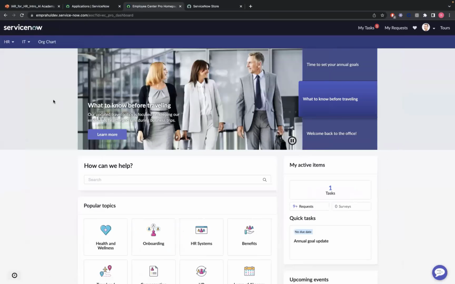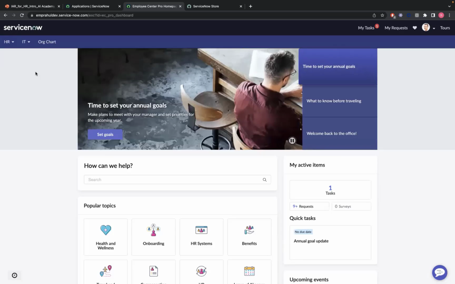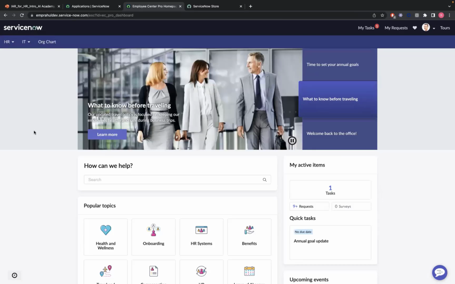Okay, so let's dive into a quick exercise. Before going further, what we're going to do today in the exercise is first see the end user experience, and once we see that, we'll also experience how the admin is going to configure IR for HR. And with that, me being an employee of an organization,